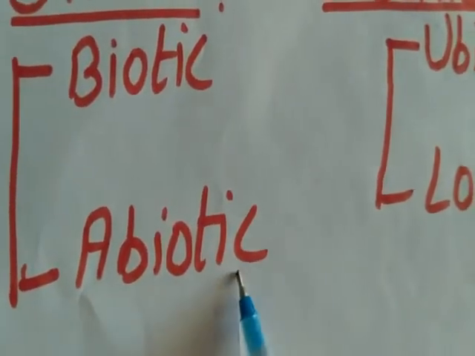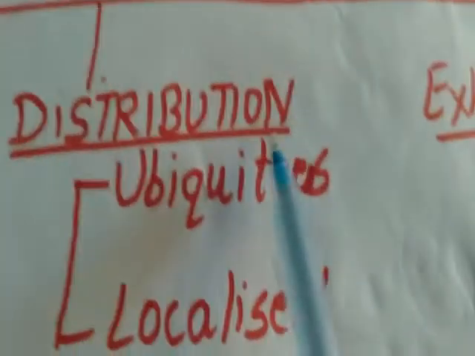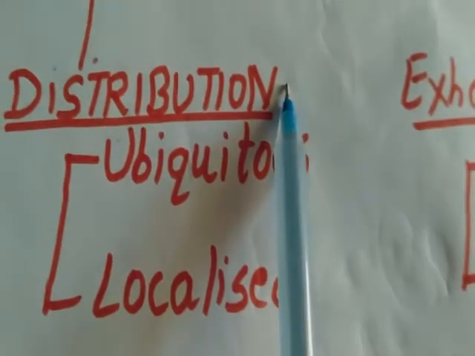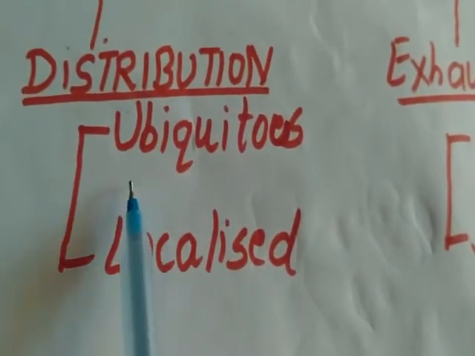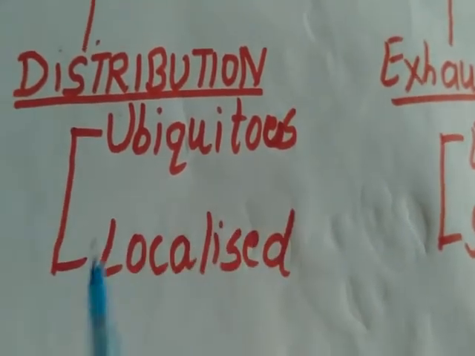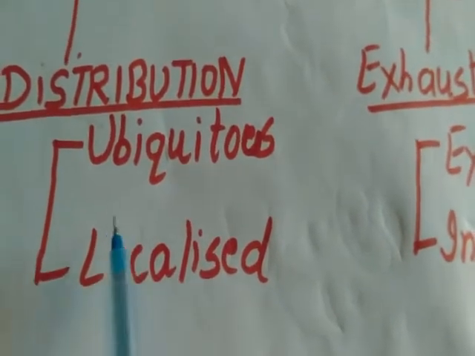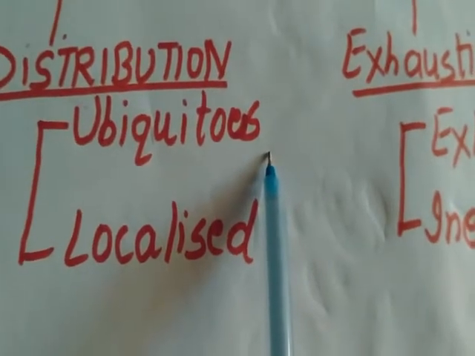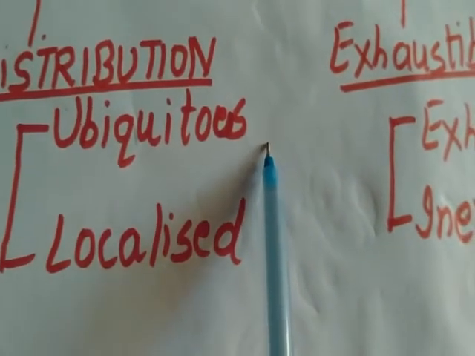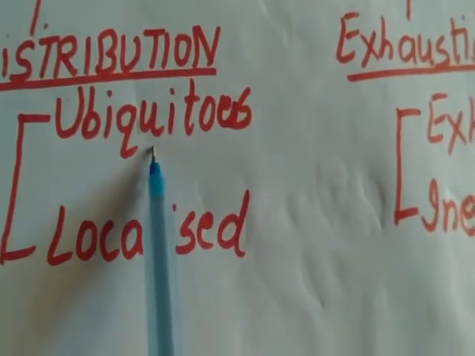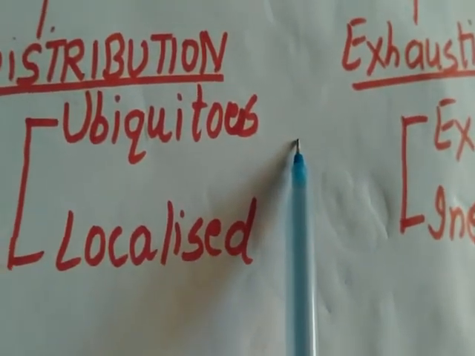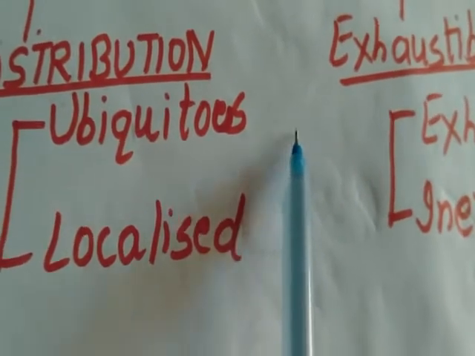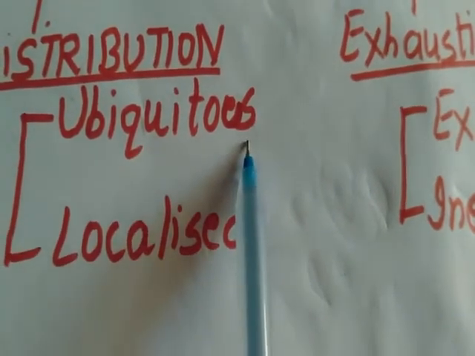Now on another basis, on the basis of distribution. On the basis of distribution, resources are ubiquitous and localized. Ubiquitous means you must have seen some of the things which are available everywhere, like air, sunlight. So they will be coming under ubiquitous category.